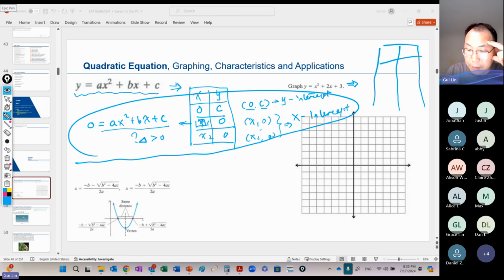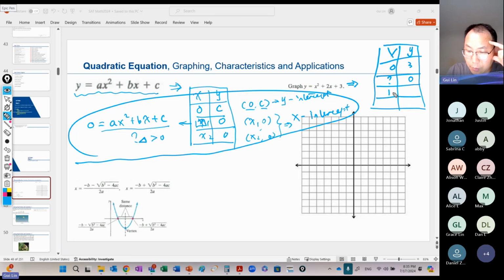But when you take the SAT test, they don't give you enough time to do these kinds of details, so you need to be very familiar with this process, right? So when x is 0, y is 3, right? When y is 0, what would x be? Maybe yes, maybe no, right? We don't know. But we can do something else.